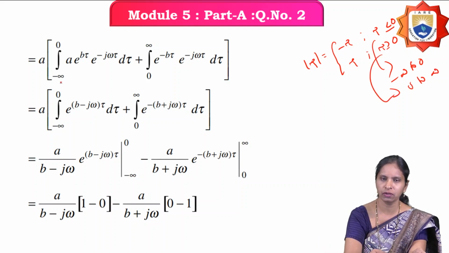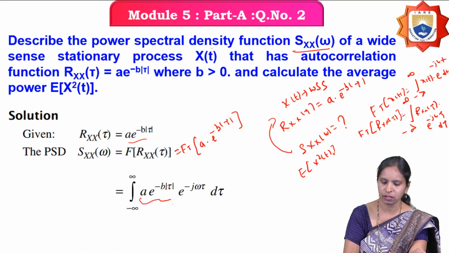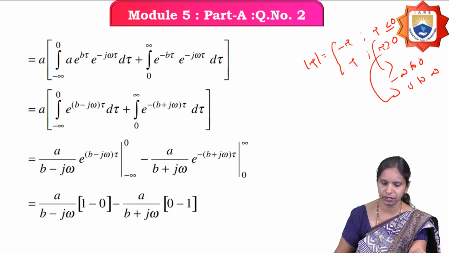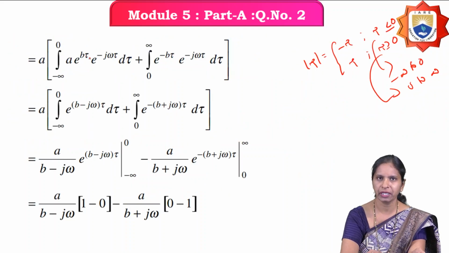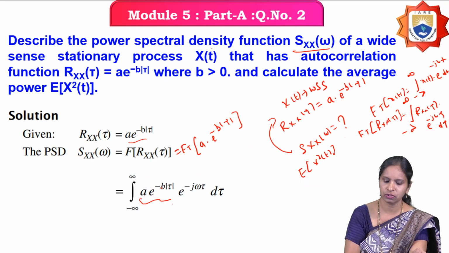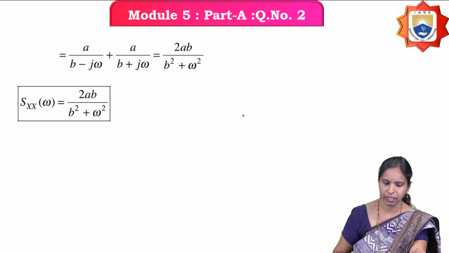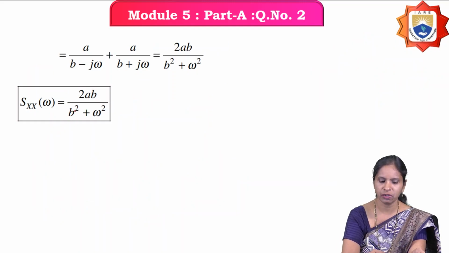For negative values of tau, mod tau is minus tau, so minus b times minus tau gives b tau. So we have the integral of e power b tau e power minus j omega tau d tau, plus, for positive values of tau where mod tau is plus tau, the integral of e power minus b tau e power minus j omega tau d tau. If you simplify this, you get the power spectral density of the random process as 2ab by b square plus omega square.